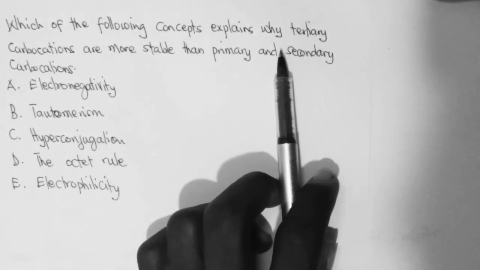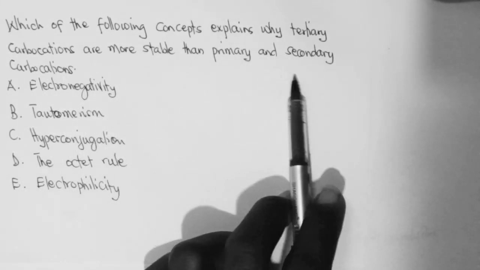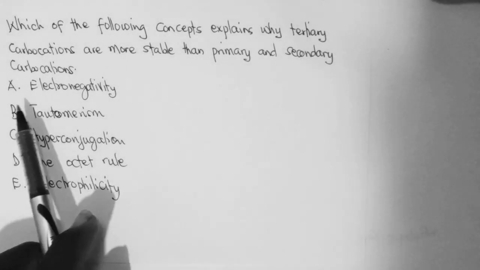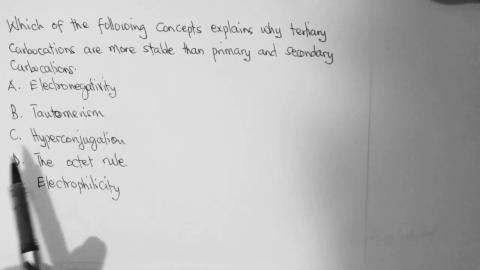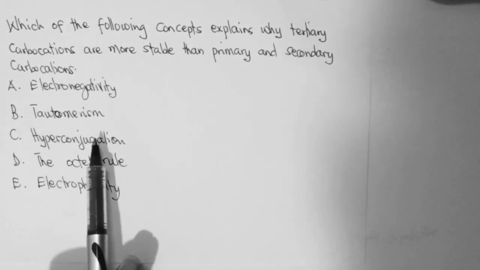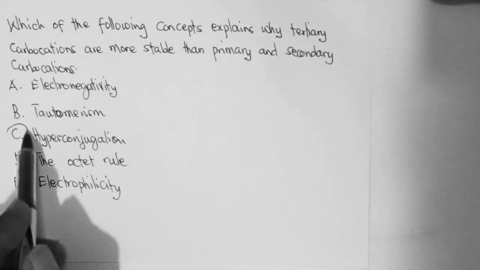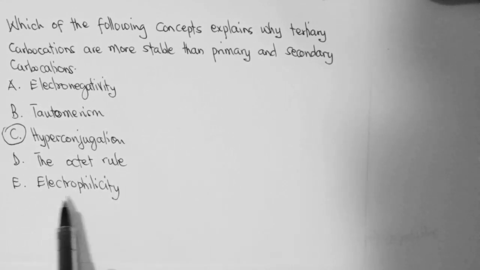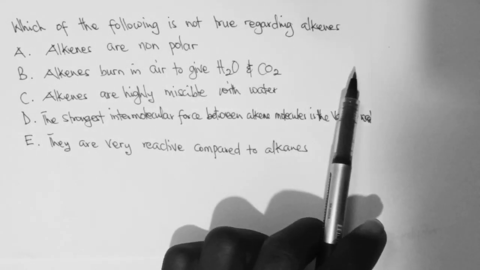Which of the following concepts explains why tertiary carbocations are more stable than primary and secondary carbocations? So we have here A, electronegativity. It is not about electronegativity. And then B, tautomerization. It's also not about tautomerization. And then C, hyperconjugation. So the answer is hyperconjugation. And then D, octet rule. And then E, electrophilicity.